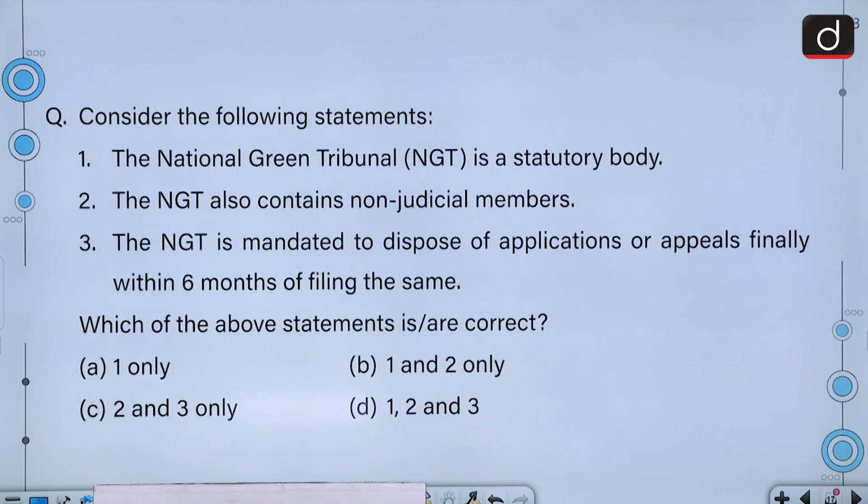Moving on to the next question, consider the following statements. 1. The NGT is a statutory body. 2. The NGT also contains non-judicial members. 3. The NGT is mandated to dispose of applications or appeals finally within 6 months of filing the same. We have to tell which of these statements are correct.